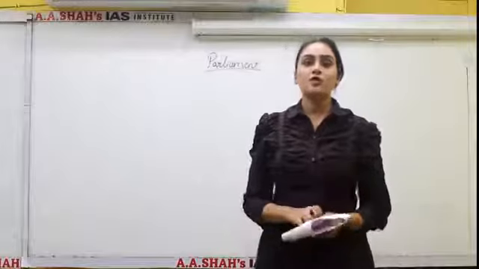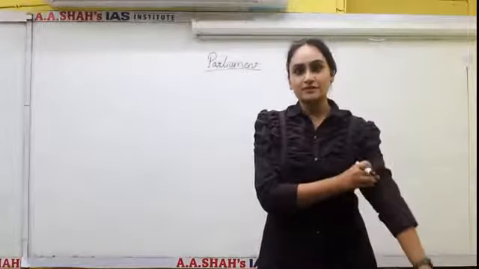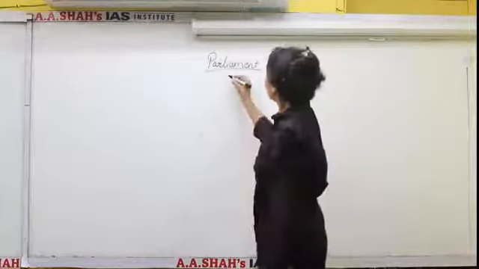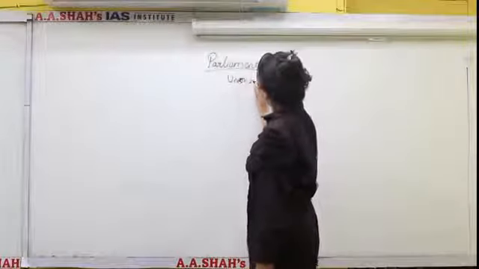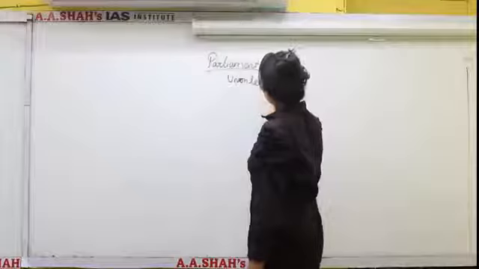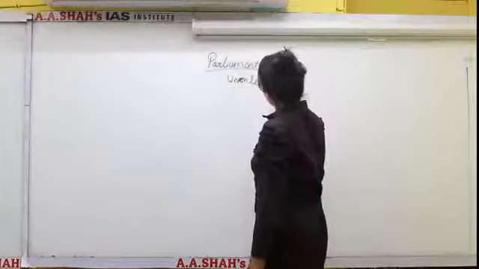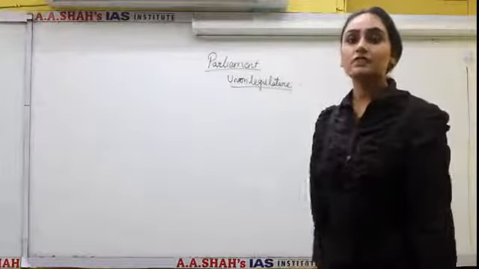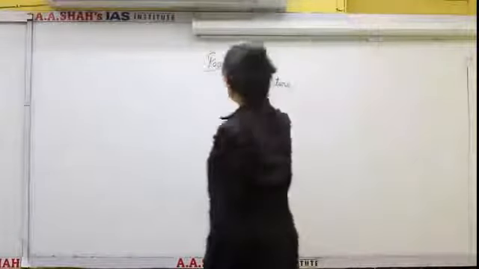Parliament, as we all know, is a legislative body which makes laws. Hence, Parliament is also known as the Union Legislature. Its work is to make laws. It has 3 constituents. Okay, what are the 3 constituents? Let us see.